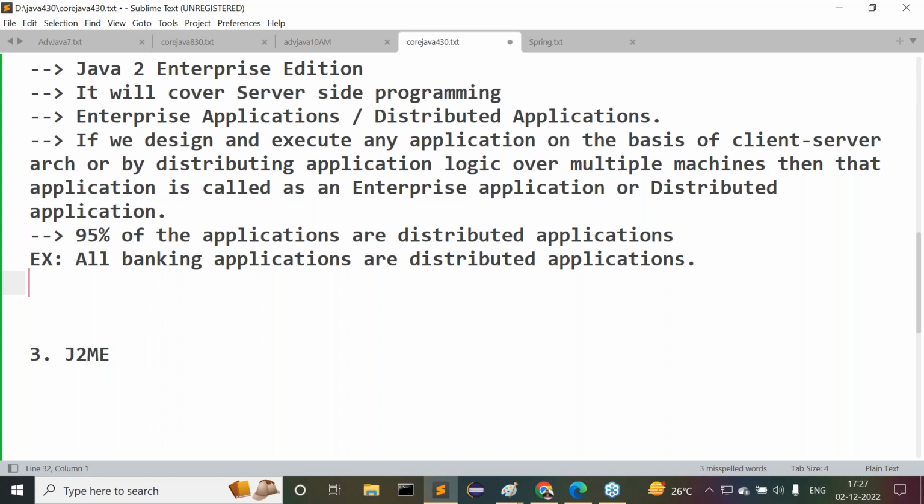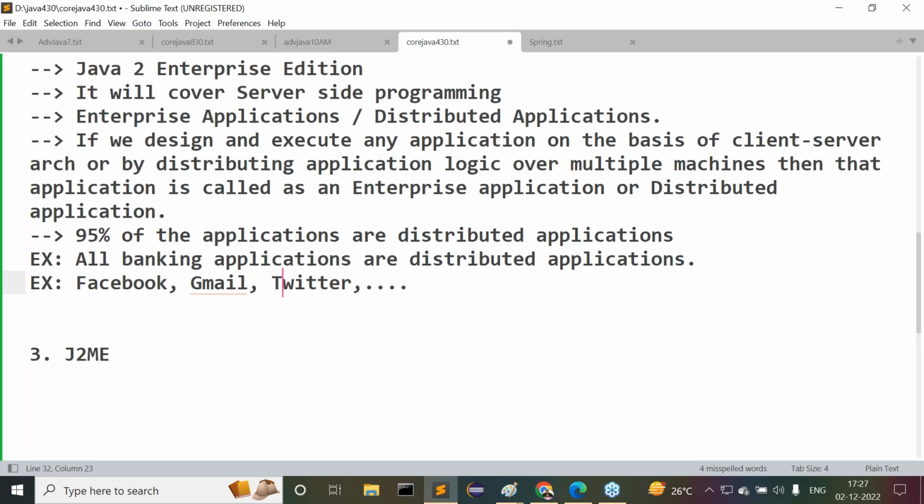That's okay, fine. Next one, another example I'm telling you guys, all of you observe carefully. Another examples now. Nowadays, Facebook maybe, Gmail maybe, are you getting my point or not? Twitter maybe, and so on. All these social network related applications are on the basis of client server architecture only.